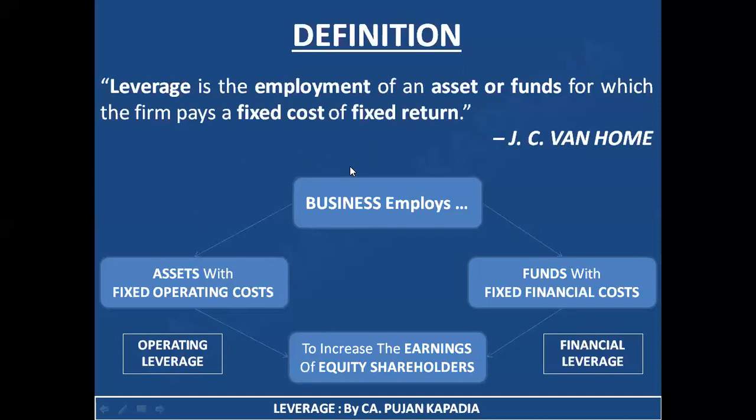And now if I compare this entire thing as a business as a whole, that is the combination of operating leverage, that is assets with fixed operating cost, with the financial leverage, that is funds with fixed financial cost, it is in total, in aggregate, known as combined leverage. So broadly, friends, we are going to study in detail three different types of leverage. First is operating leverage, second is financial leverage, and third is going to be combined leverage.